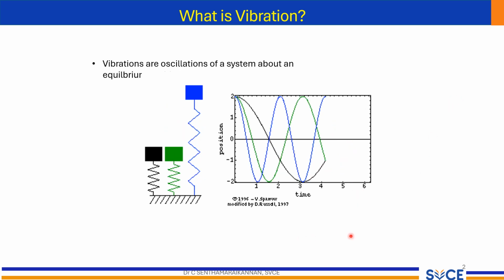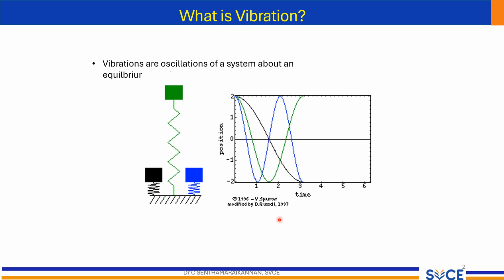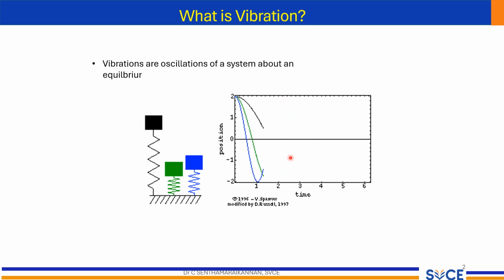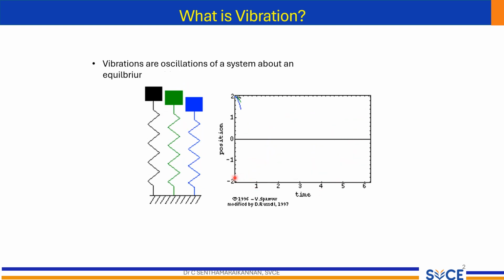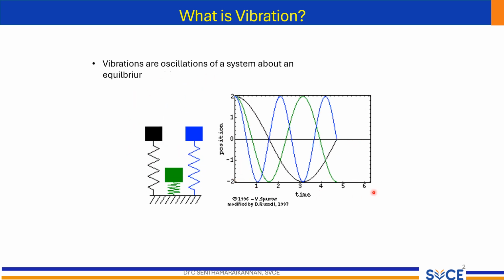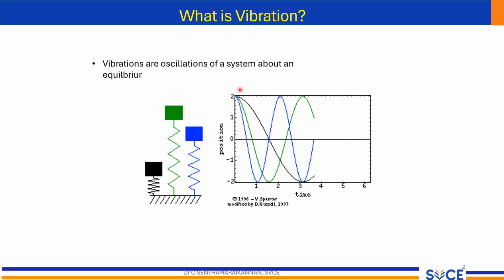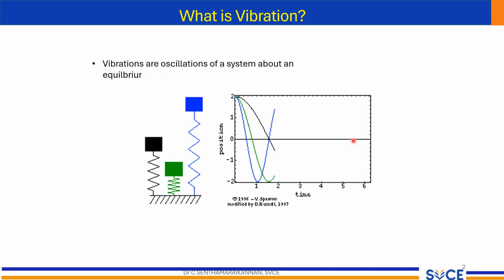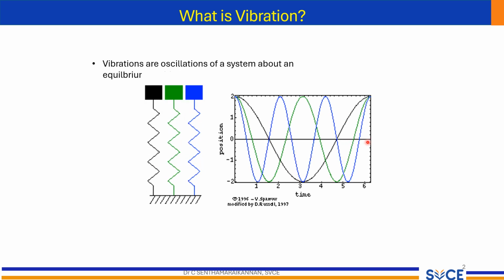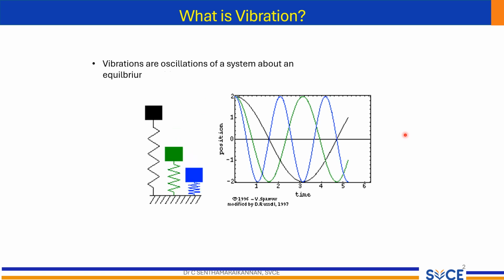In this slide, we see a graph representing a typical vibration. The horizontal axis represents time, while the vertical axis represents position of the vibrating object. The wave-like pattern shows how the object moves above and below the equilibrium position over time. Each complete wave represents one cycle of vibration.